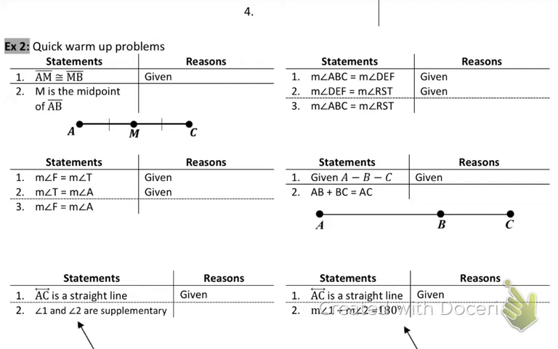Is there anything in our packet that says that? Something about midpoints creating two congruent segments. I'm going to give everyone a chance to look up. We're looking for midpoints.